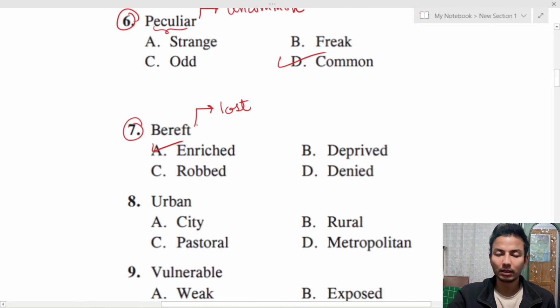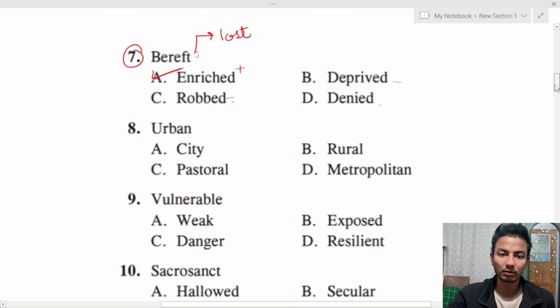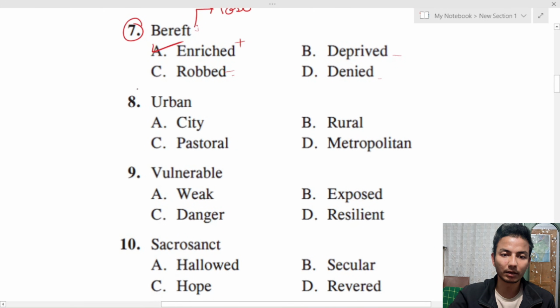Again, it may be the case that you may not find a word which is completely opposite to bereft, but just from the tonality we can understand. Bereft is a negative word, and deprive, denied, and rob are also negative words, whereas enrich is a positive word. So we can smartly eliminate the wrong options and choose the correct option. Okay, next, urban. Urban is a place which is developed. So a word which is opposite to urban here is rural, because rural is still not developed or under development.